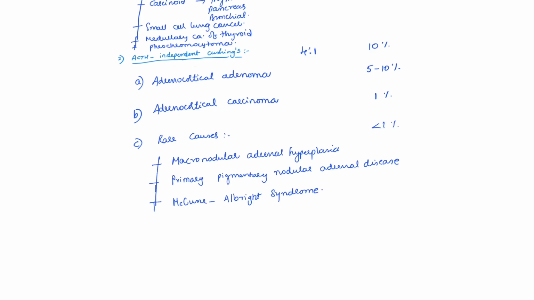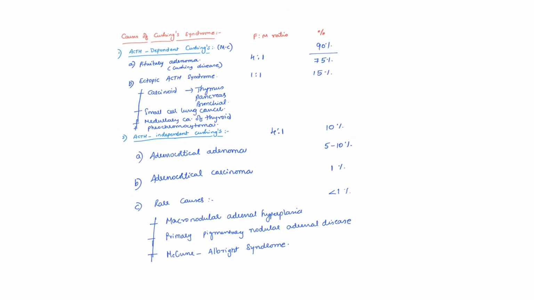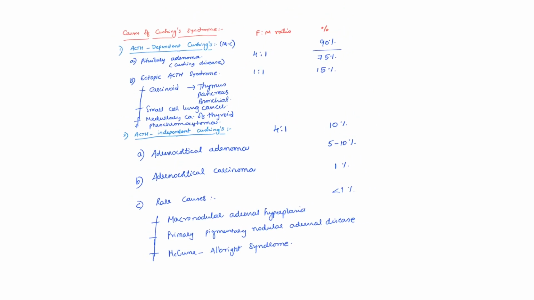So these are the various causes of Cushing syndrome that we need to remember, and we need to remember that Cushing's disease is the most common cause, accounting for nearly 75% of the cases. Both 75 plus 15 together constitute the 90%, which is the ACTH dependent. Only 10% are ACTH independent cases, right?